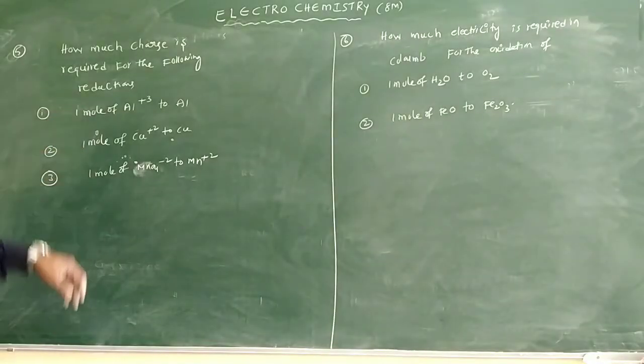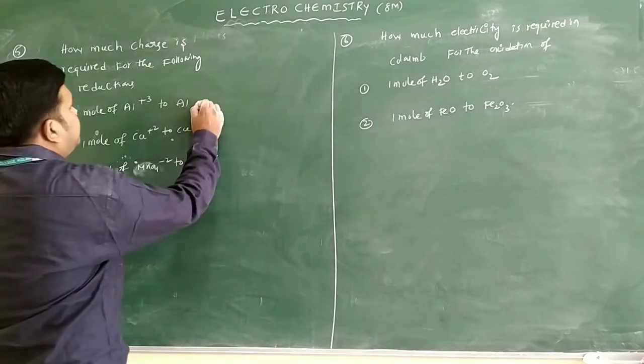See the next question we have. How much charge is required for the following reactions? 3 questions are given here: 1 mole of Al plus 3 to Al, 1 mole of Cu plus 2 to Cu, and 1 mole of MnO4 minus to Mn plus 2. See the first one.